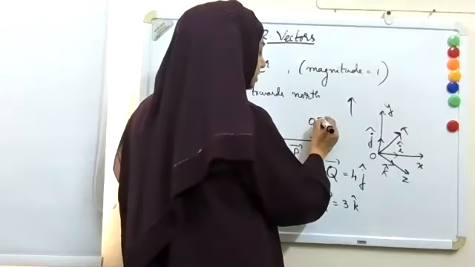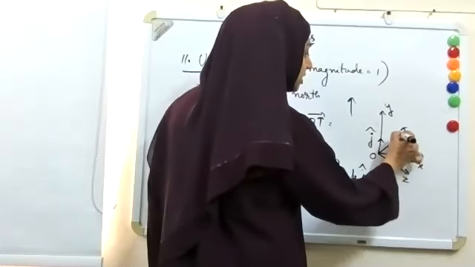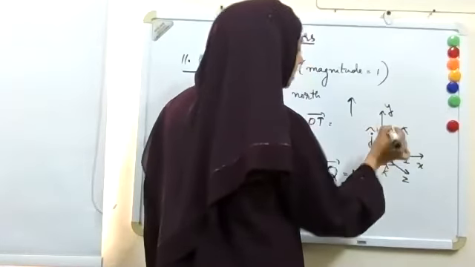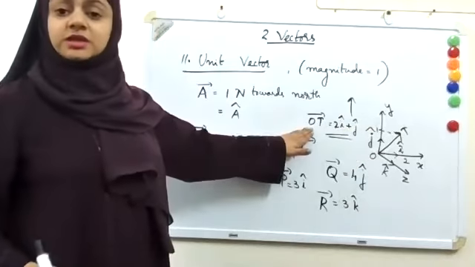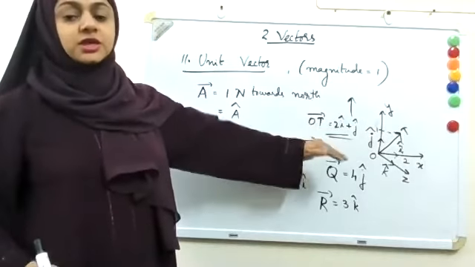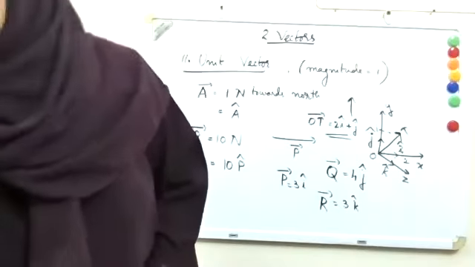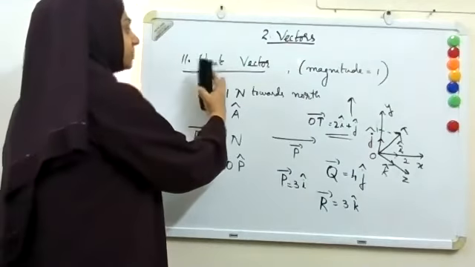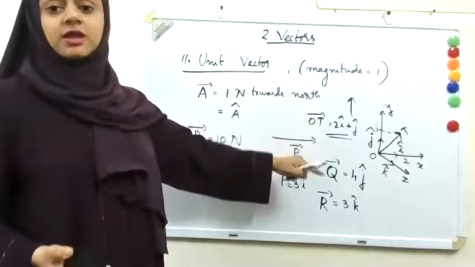So vector OT is equal to, suppose this distance is 2 and this distance is say 1, then I can write 2i plus 1j or just j. So you can represent any vector with the combination of these unit vectors. We will come to it in more detail later. For the time being, I hope you understand what is meant by unit vector and what are i, j and k.